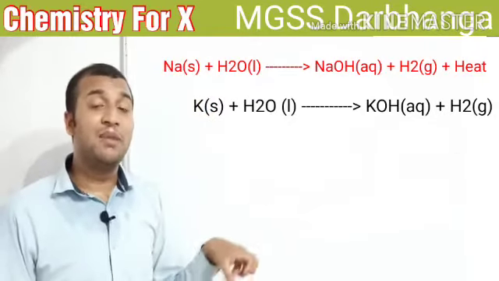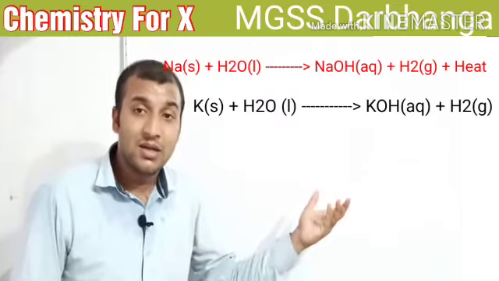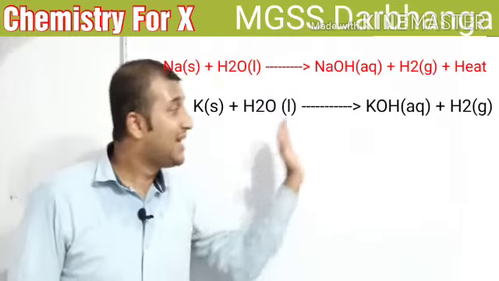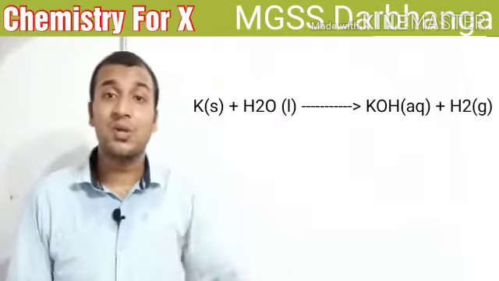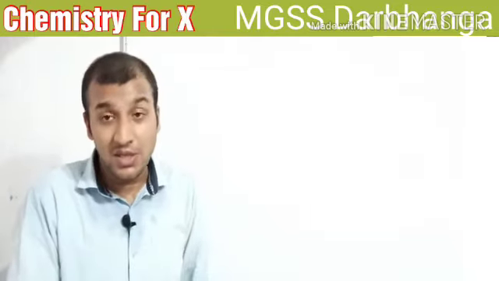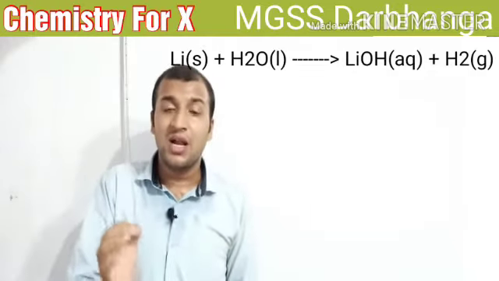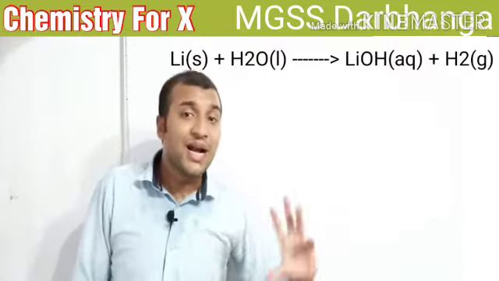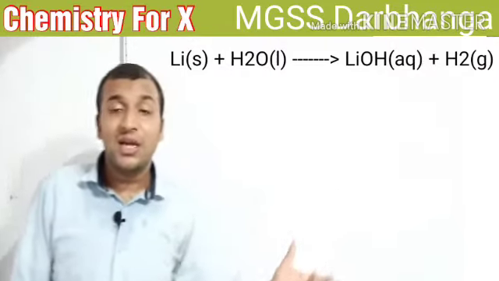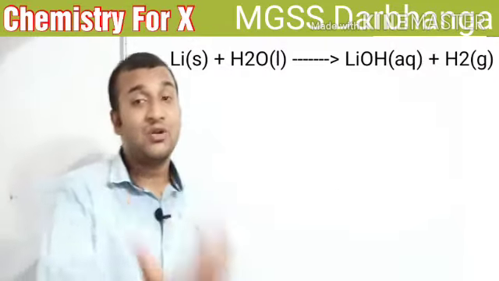Similarly, if potassium metal reacts with cold water, potassium hydroxide is formed and hydrogen gas is released. Similarly, when lithium metal reacts with cold water, lithium hydroxide is formed and hydrogen gas is released.